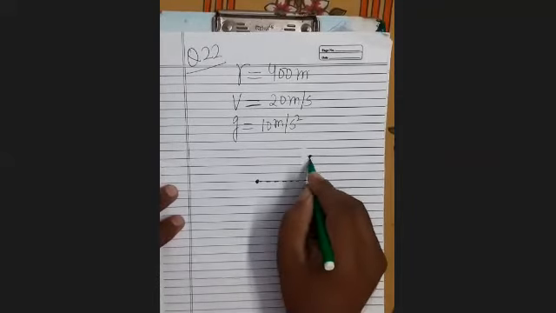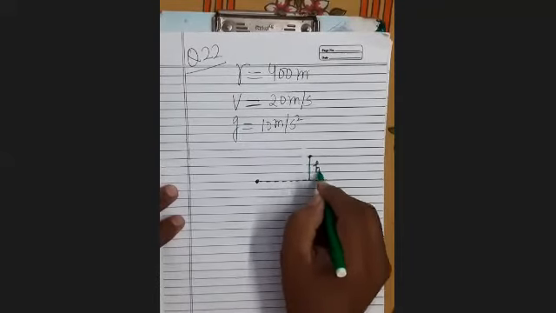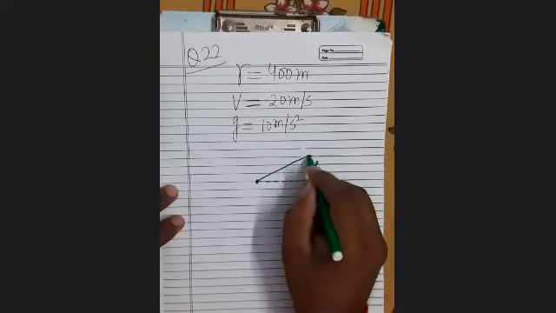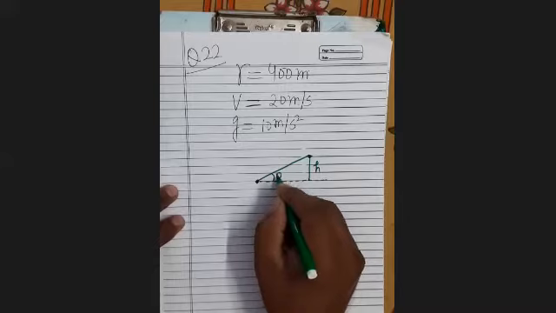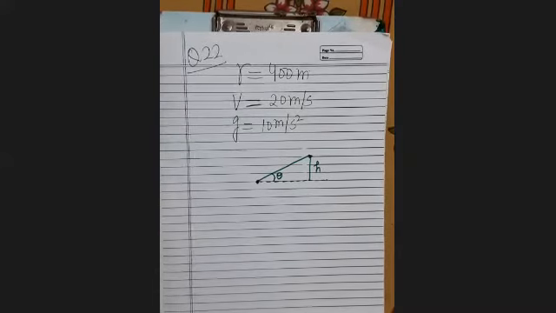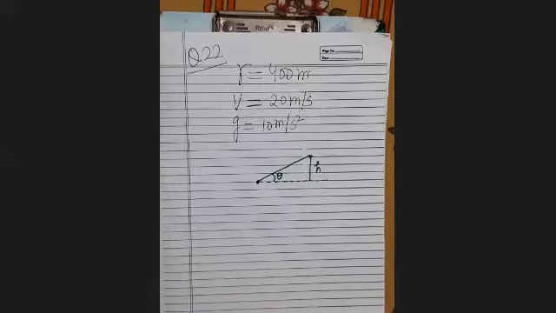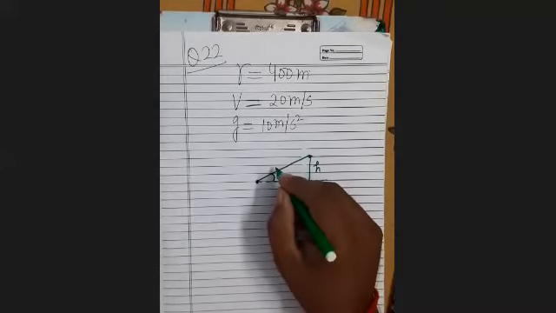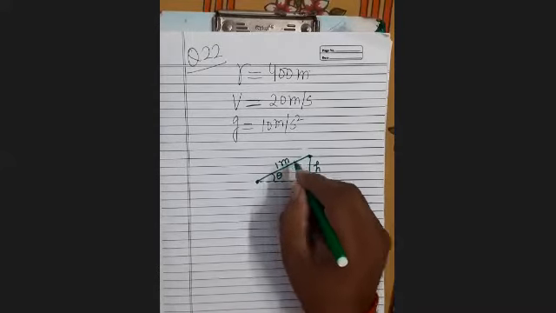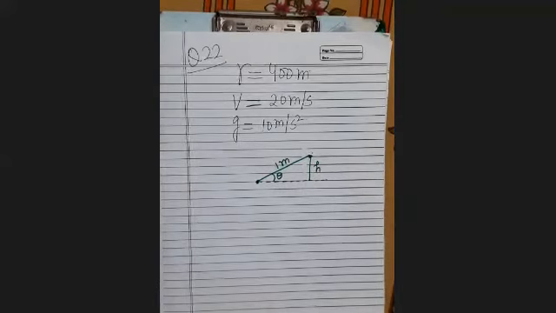So it has been raised by how much height? By how much angle has it been bent? Theta. It is clear? Now see here, what is the distance between both the rails? It is given 1 meter. This distance is given 1 meter.